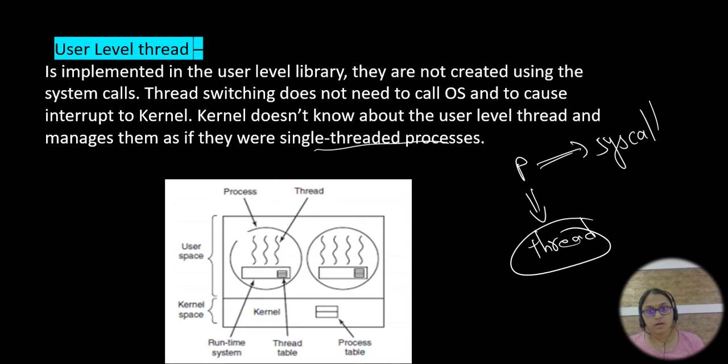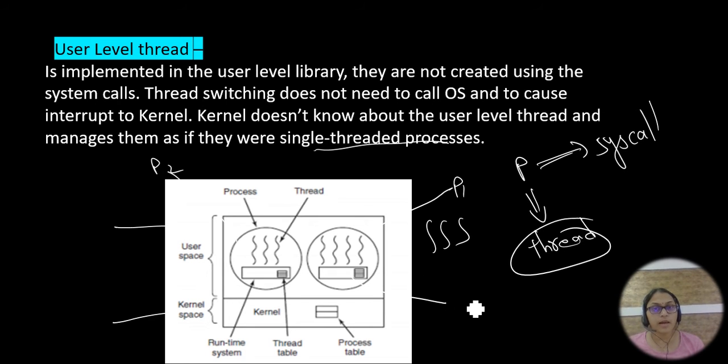If you see here, this is the user space and this is the kernel space. Here this is one process P1 and this is another process P2. Let's take P1, in which there are multiple threads. You call this a user level library.